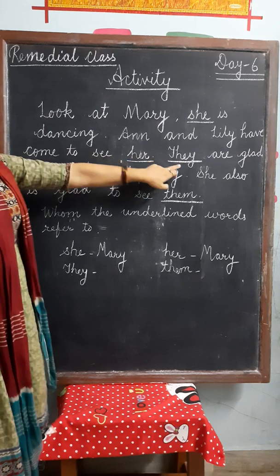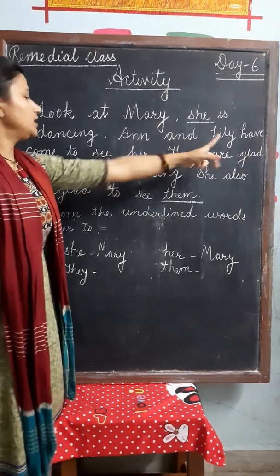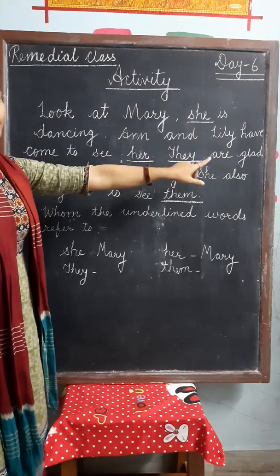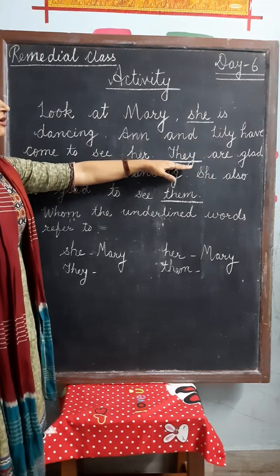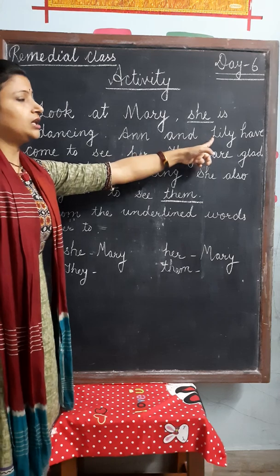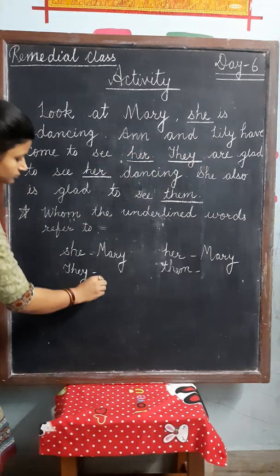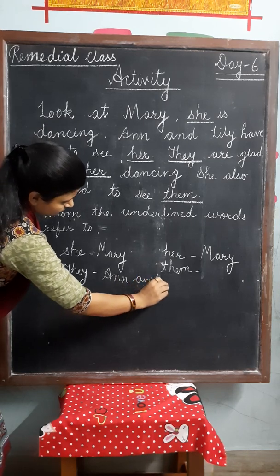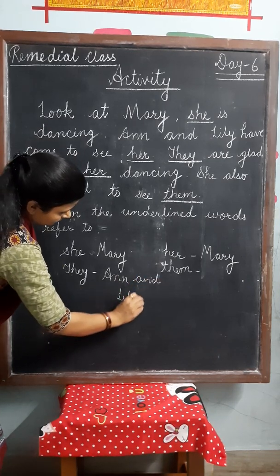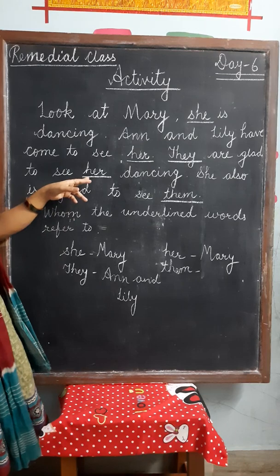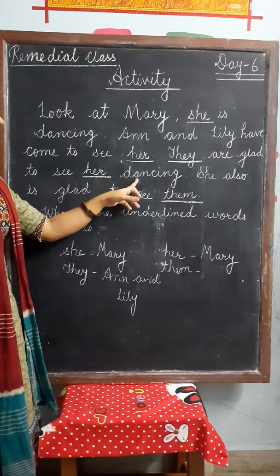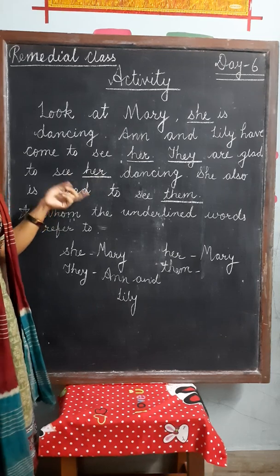Next word is they. Anne and Lily have come to see her. They are glad. So they refer to Anne and Lily. Next word is her: they are glad to see her dancing. Who was dancing?